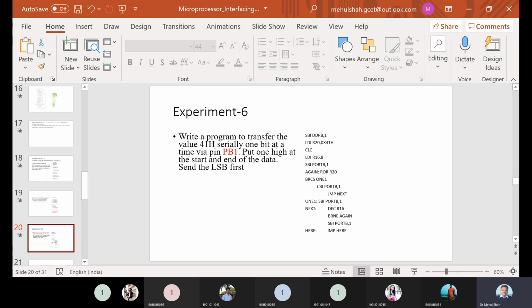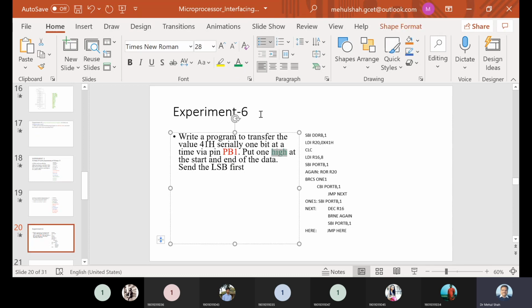Write a program to transfer the value 41 serially, 1 bit at a time via pin PB1. Put 1 high at the start and end of the data. This is important, at the start and at the end.